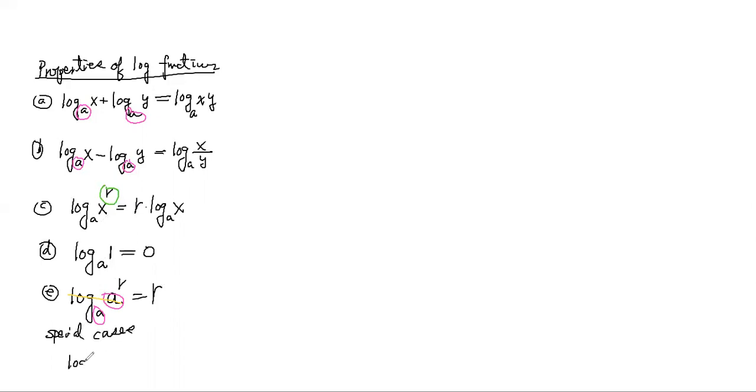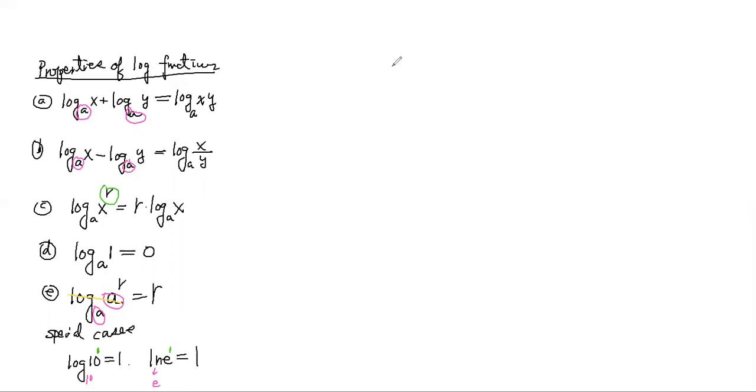So log 10 has base 10, so it's 1. It's just like the natural log of e, which is 1. The reason is that this is a power of 1, and the base here is 10, they just don't write it, and the base here is e. So those are the special cases. Now let's take a look at some examples.